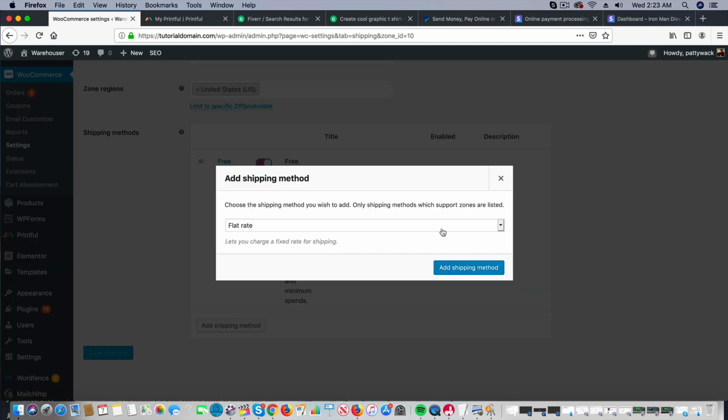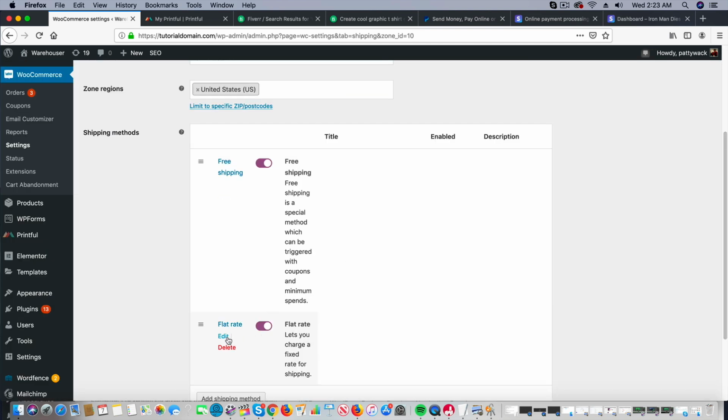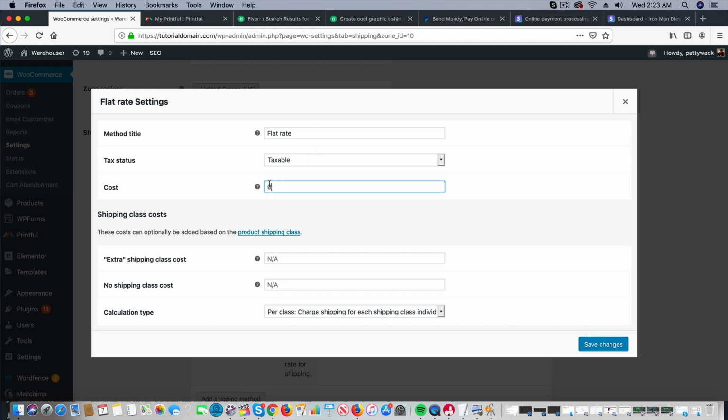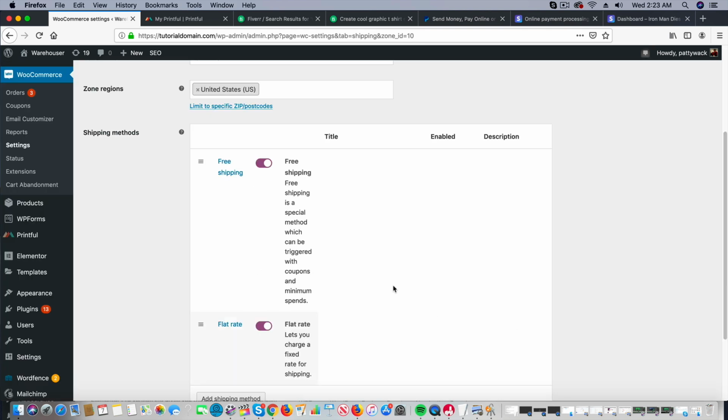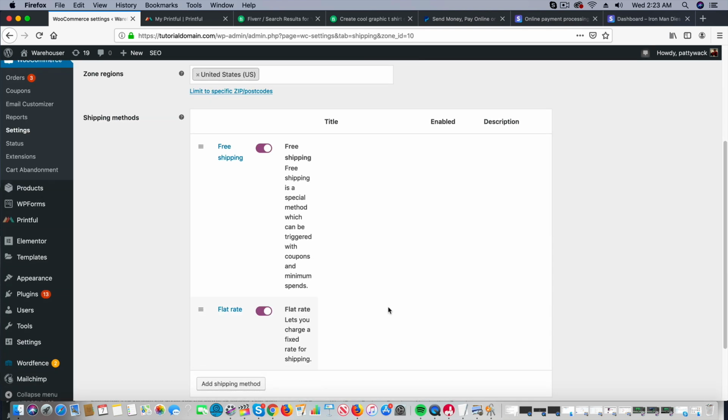Now, if they don't spend around $50 or more, you can charge them a flat rate, we'll just charge them $5. Basically, this is a strategy where you're trying to encourage people to purchase more on your site. So if someone buys $50 or more of shirts on your site, they get free shipping. If they spend anything less than that, they have to pay a $5 shipping fee.